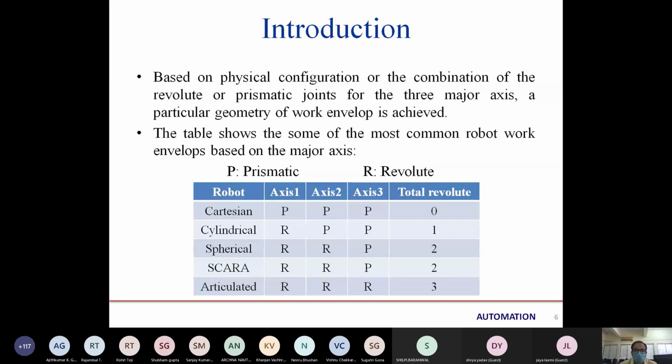Like we have seen the Puma robot yesterday, that is articulated, in which all the axes are revolute. Likewise, up and down, up and down, and up and down. So if we talk about the 3 axis articulated robot, it will be all revolutes.